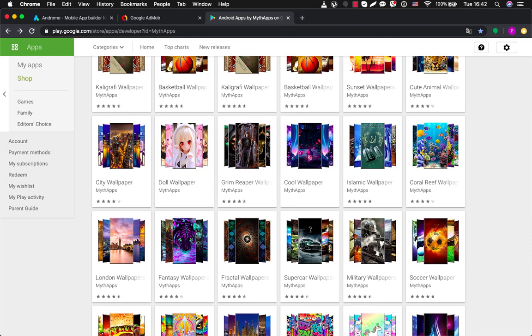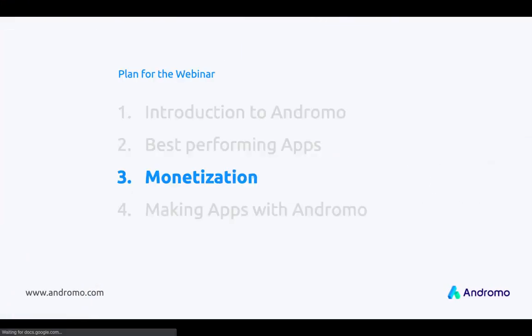So you can see that there are many different apps, and I showed you just a few of them. You can check them by yourself, look at their downloads, their themes and styles, and decide what app you would like to make. Or this can simply inspire you to create your own unique and interesting application. So now we can speak about monetization.